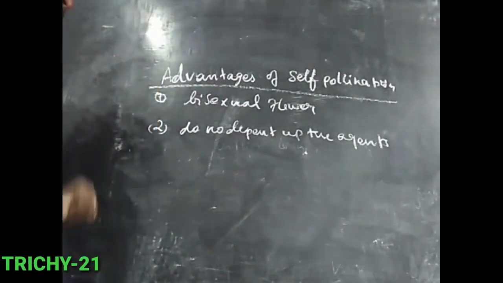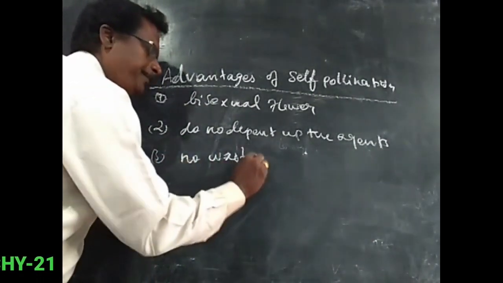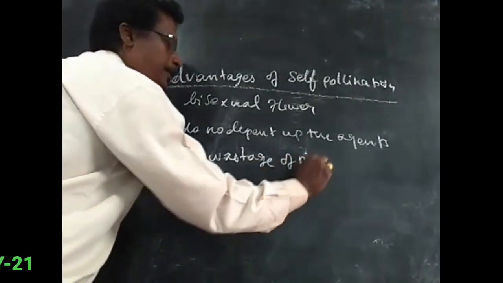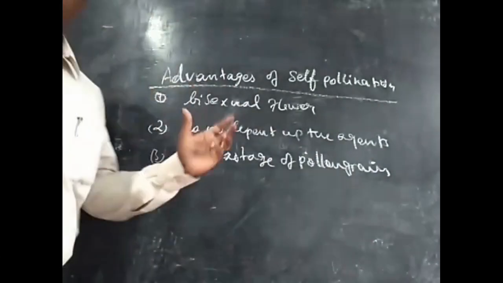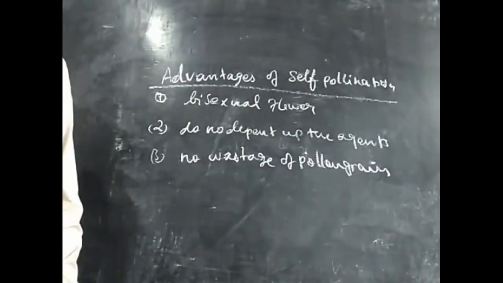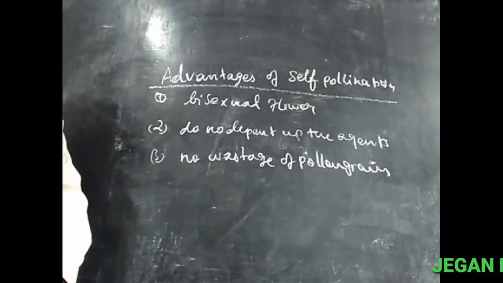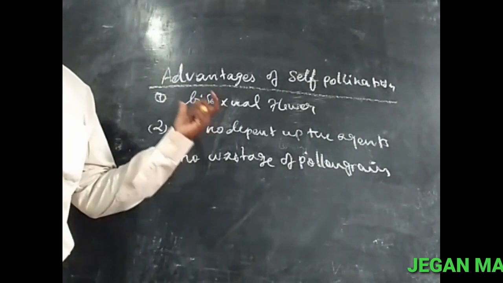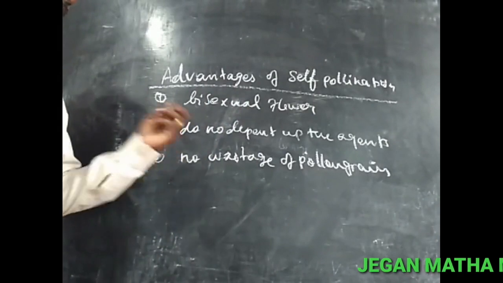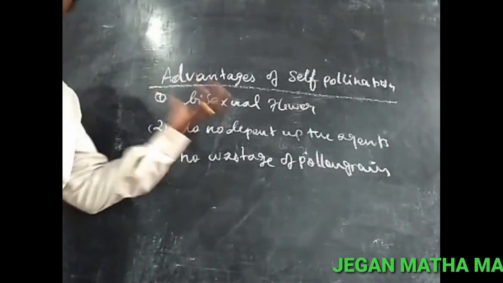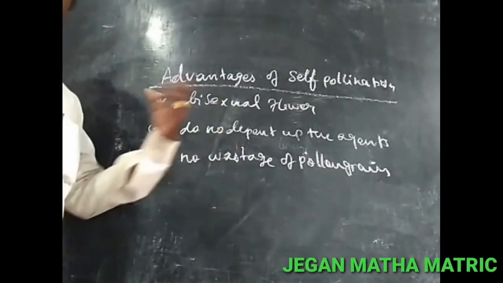Third point, no wastage of pollen grain. All the pollen grains are involved in the fertilization. So there are many advantages of self-pollination: it is possible in certain bisexual flowers, it does not depend upon any agent, and there is no wastage of pollen grain.